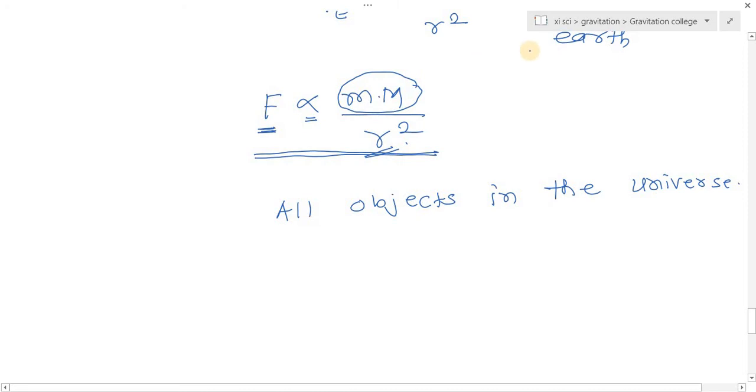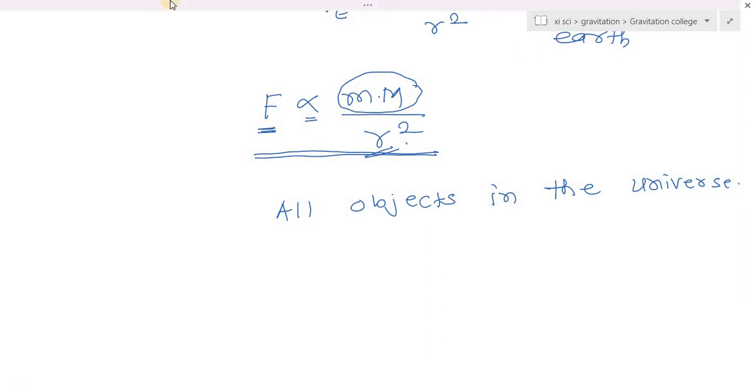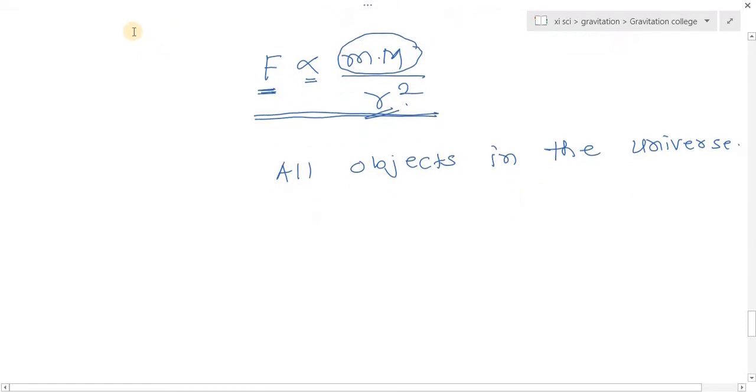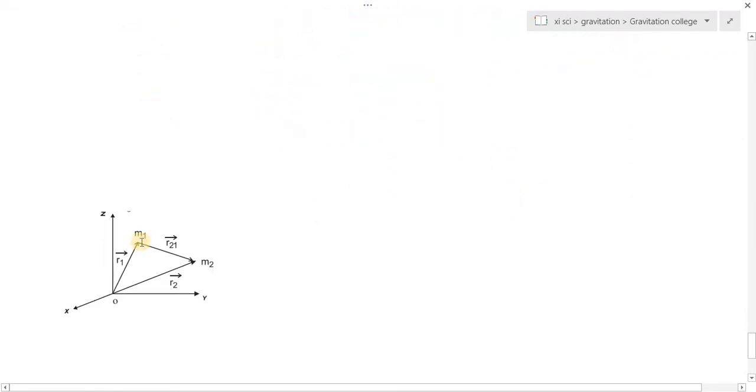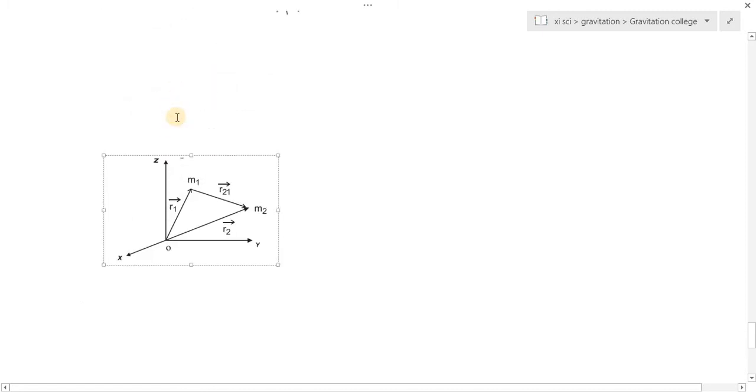This law is called universal law because it is applicable for any material object in the universe. So this is Newton's law.